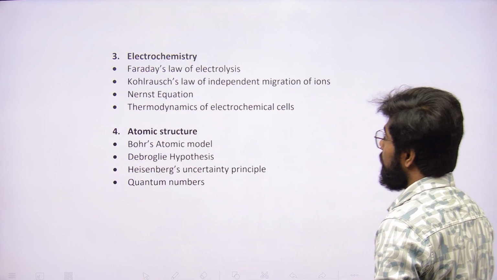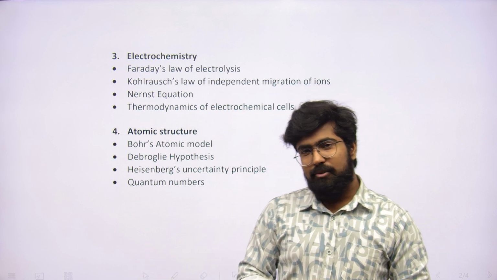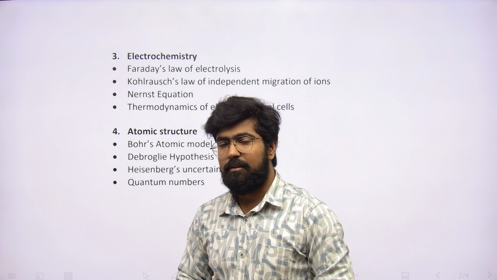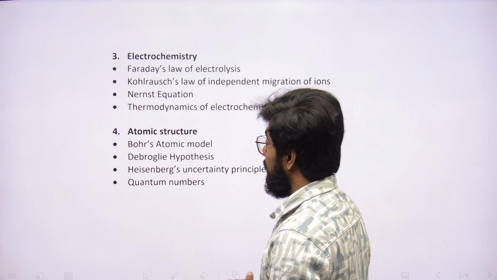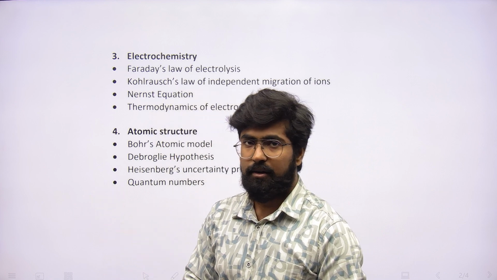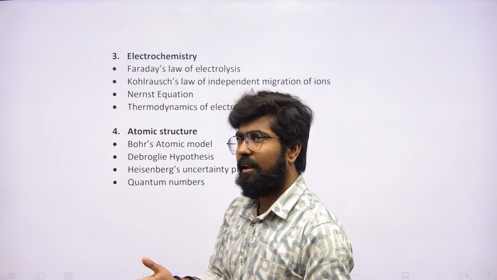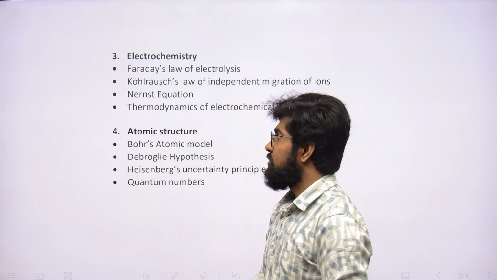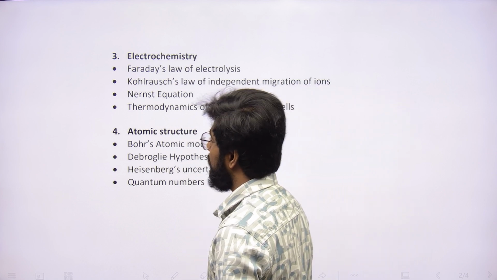Now, moving on to electrochemistry, it's also a very important chapter, but I don't know why competitive exams do not give this chapter much importance compared to thermodynamics or chemical kinetics. In electrochemistry, Faraday's laws of electrolysis are very important, those two laws of electrolysis of Faraday. Kohlrausch's law of independent migration is also important. However, till now only 1-2 times questions have been seen, but maybe this year you may see a question from Kohlrausch's law. The Nernst equation and thermodynamics of electrochemical cells are the important topics of electrochemistry.